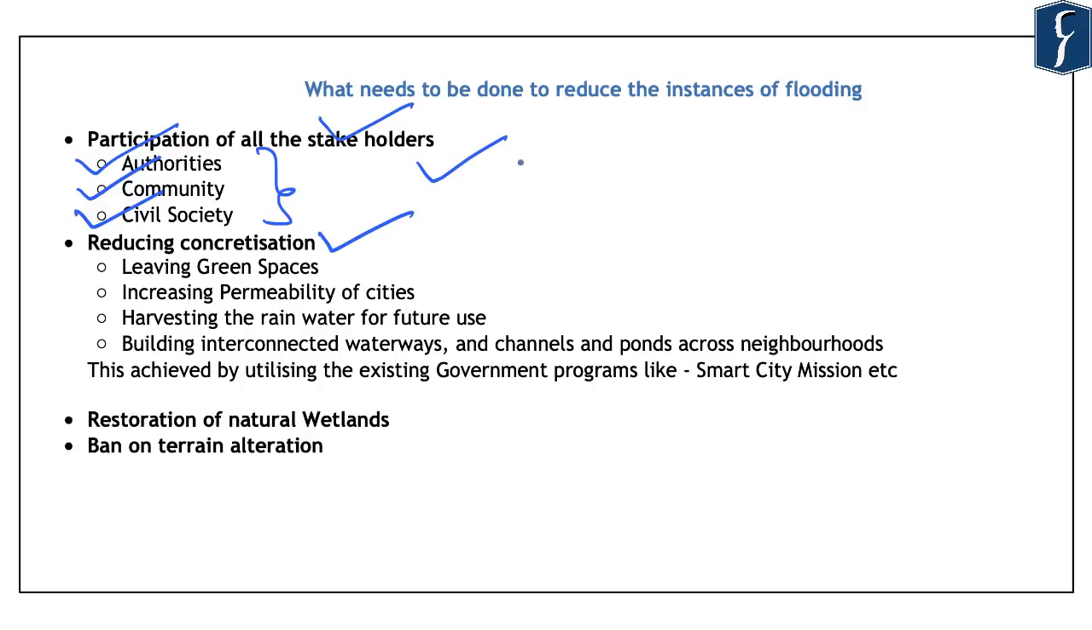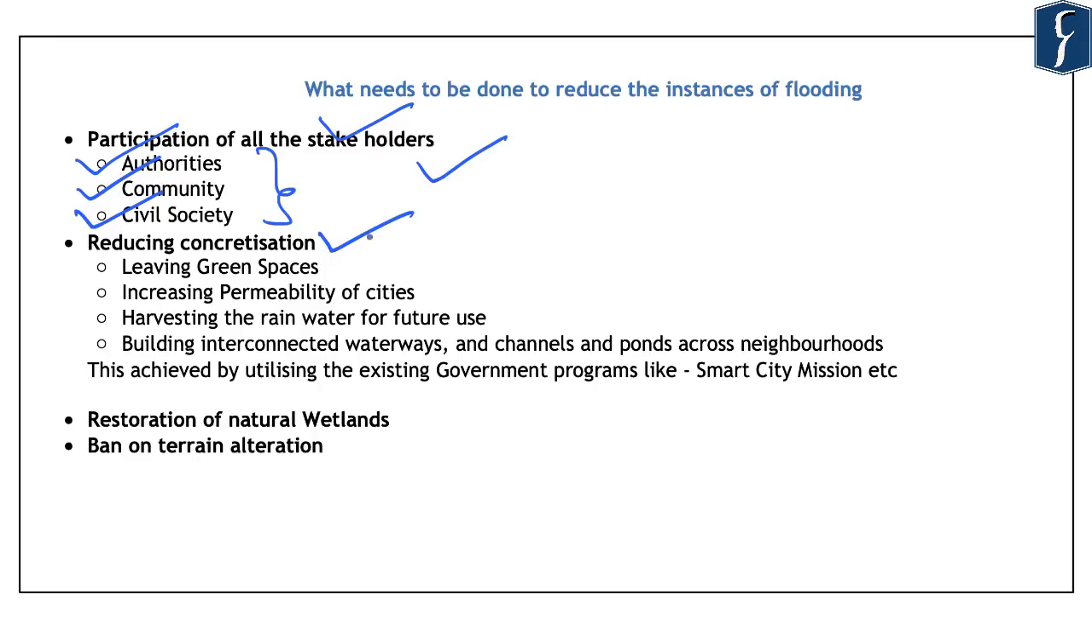So the first focus should be on planning in the urban areas, which should include all the stakeholders. And if the planning is done properly, it will lead to better resource management and also better utilization of the land in the urban areas. And the second focus needs to be on reducing concretization in the urban areas.